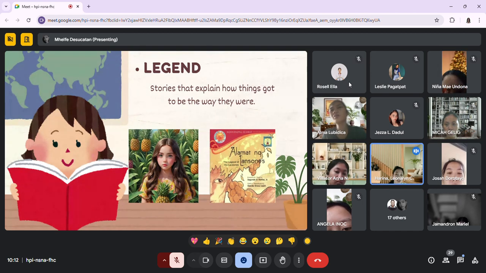So these legends have been passed down orally through generations and different storytellers have added their own unique touches, resulting in a diverse interpretation. So it is important to remember that these legends are part of a rich oral tradition and the specific details may vary depending on the region and the storyteller.